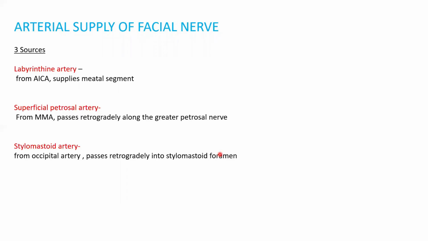Superficial petrosal artery supplies the segment beyond the meatal segment, the labyrinthine segment. It's coming from the middle meningeal artery. The stylomastoid artery is a branch from the occipital artery. It's going to mainly supply the extratemporal part of the facial nerve.